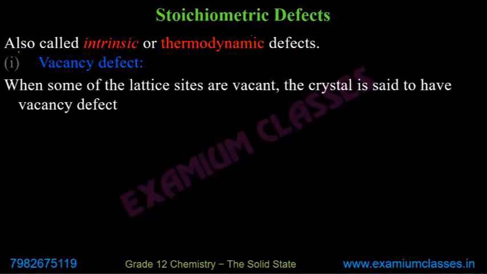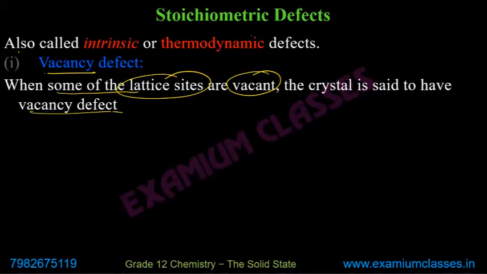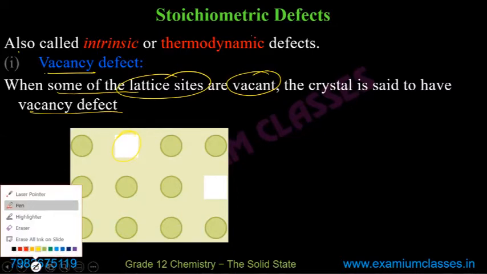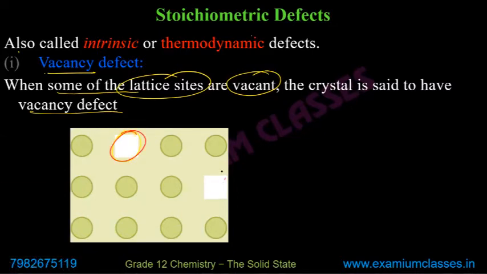A vacancy defect, as the name suggests, is when some of the lattice sites are vacant, and the crystal is said to have vacancy defect. And how can it happen? If you heat the solid, some atoms lose their positions. For example, here, some positions are vacant. No atom is there in the lattice. So the lattice is there, but some atoms are missing.